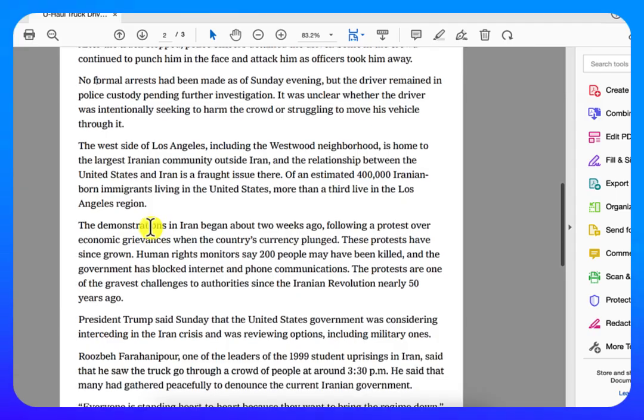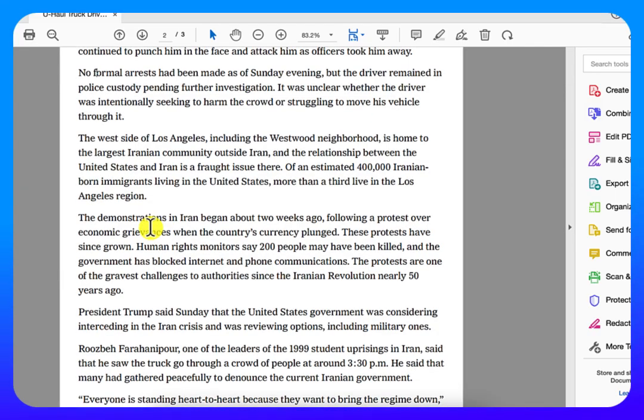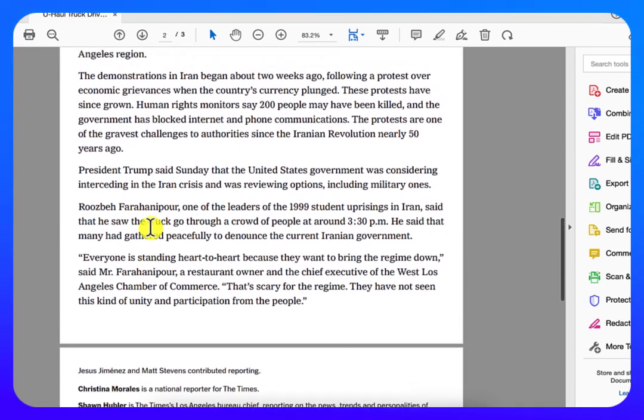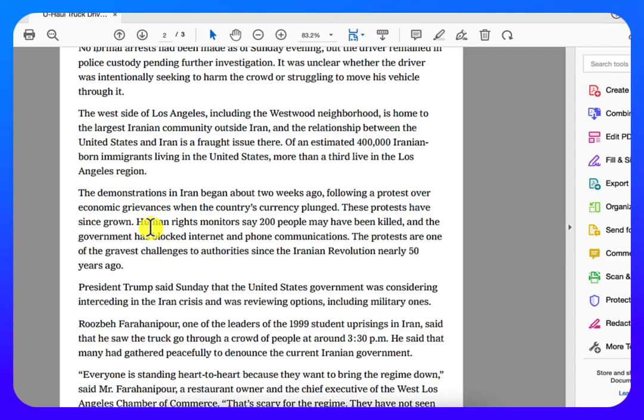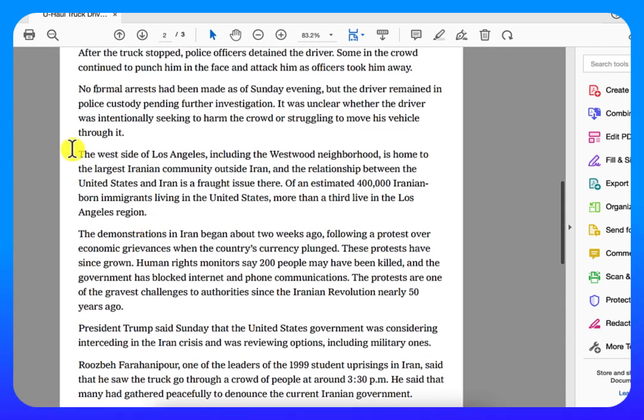And then we get to the second half of the article. You can see it's a short article. It's only about 500 words long. The second half of the article gives you more of that background information: the political context, the historical context, and the geographical context. "The west side of Los Angeles, including the Westwood neighborhood, is home to the largest Iranian community outside of Iran." Okay, so now we're getting a little bit of geographical information.